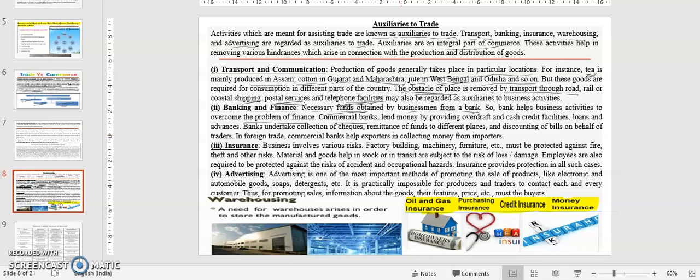Commercial banks generally lend money by providing overdraft and cash credit facilities. We will know more about it later on. Okay, loans and advances. Just take the example of loans: they give the loans, lending means giving, and we are borrowing the loan amount. Banks also undertake collection of checks and remittance of funds to different places. They transfer from one place to another, one account to another account. And all these things happen, right?